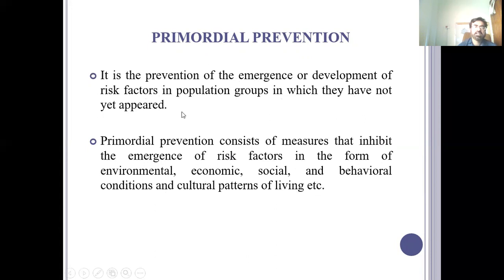So basically, it talks about the risk factors, and the risk factors may be poverty, it may be pollution, it may be social isolation or deprivation, and it may be a behavioral condition, for example, unhealthy behavior. It may be a cultural shock as well, cultural patterns of living. So whatever in the culture exists and promotes the development of the disease, we have to work on it. So that is primordial prevention.